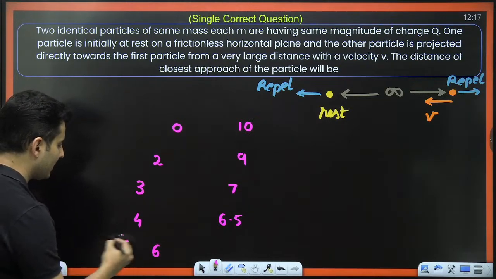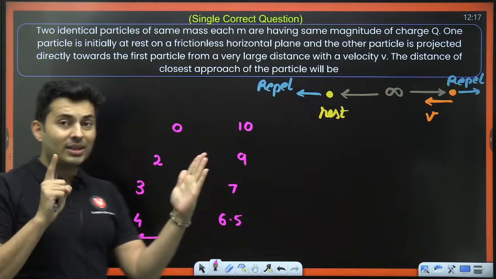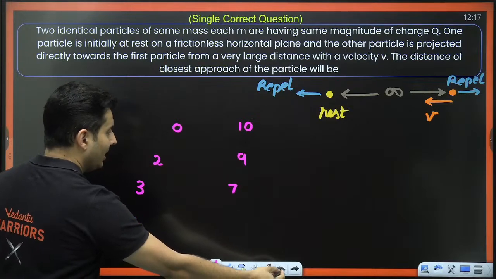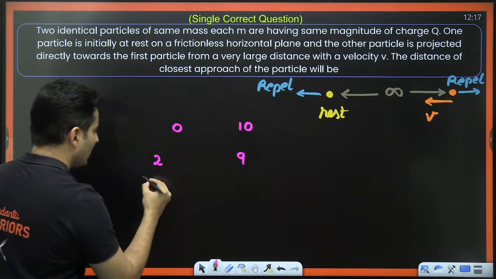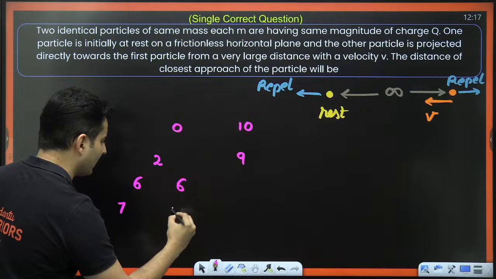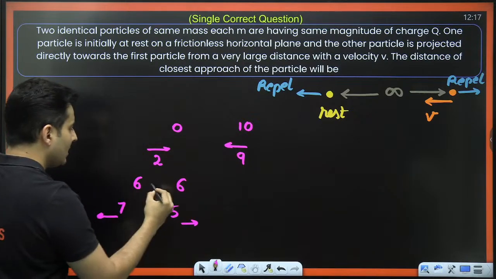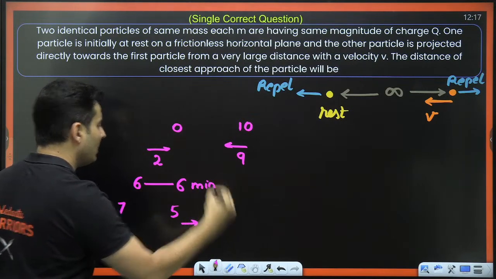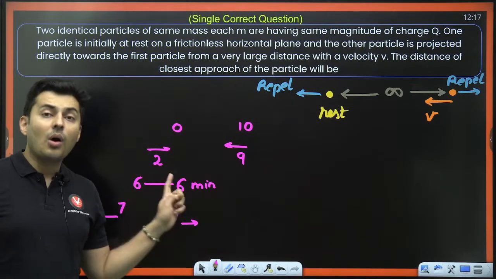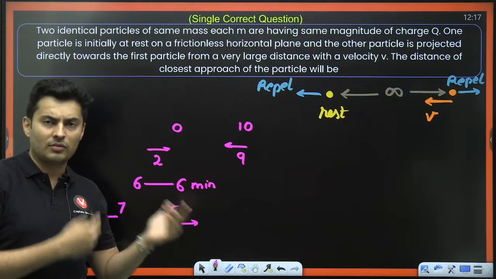When both the speeds are equal, there is no further change in the distance between them, because the relative speed becomes 0. If this increases further to 7 and this decreases to 5, then their separation will increase. Here their separation was decreasing, and here the separation is going to be minimum. Did you understand this concept? Why the velocities should be equal, or the relative velocity should be 0, so that their separation is minimum. This also works for maximum separation.